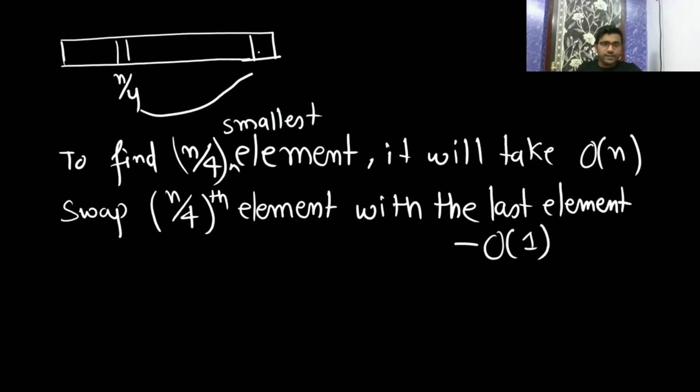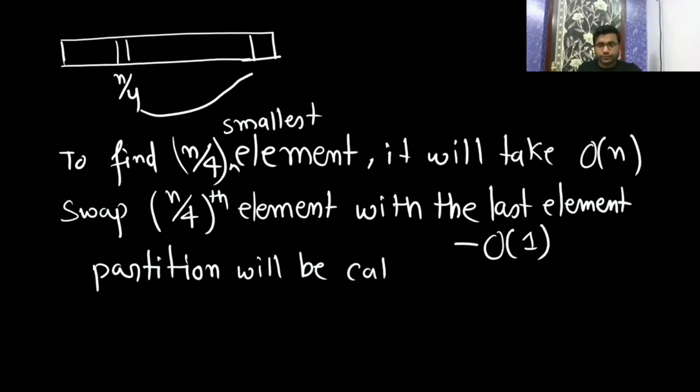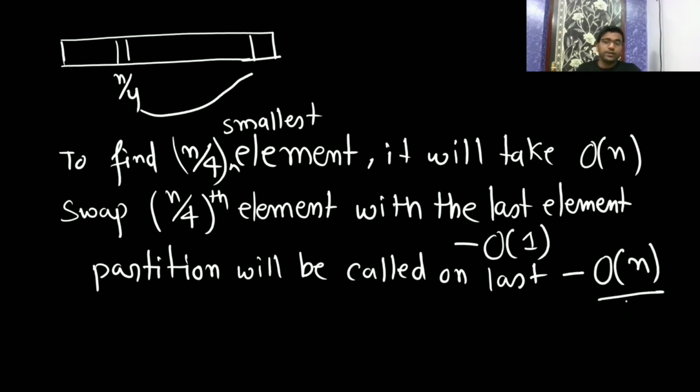Now this element you got, that n by 4, is at the last. Now you will call the partition function. Partition will be called on the last element, because you have swapped the last element. It is going to take whatever the size of the array is, the size is going to be n, so it is going to take big O of n.